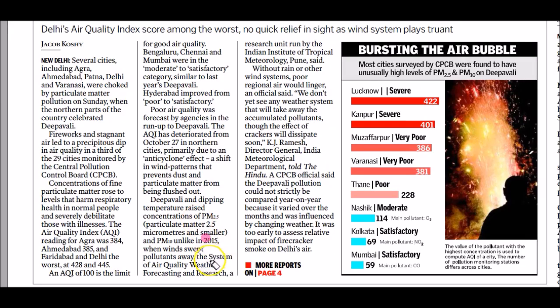Another important prelims point is SAFAR, which stands for System of Air Quality, Weather Forecasting and Research. System of Air Quality, Weather Forecasting and Research is a research unit run by the Indian Institute of Tropical Meteorology, Pune. So SAFAR is a research unit run by the Indian Institute of Tropical Meteorology, which is located in Pune.